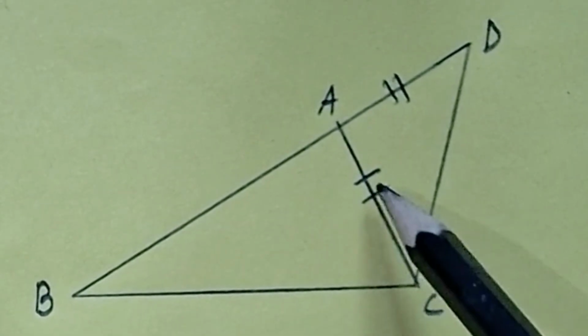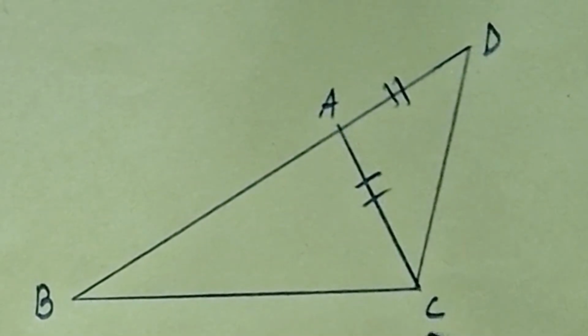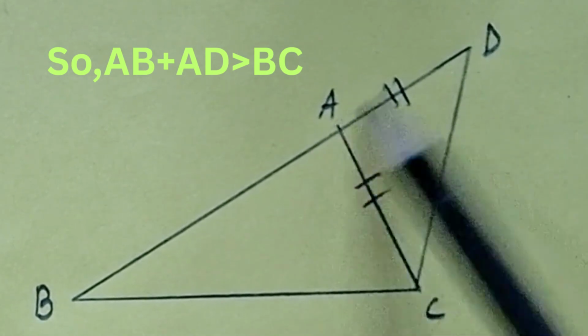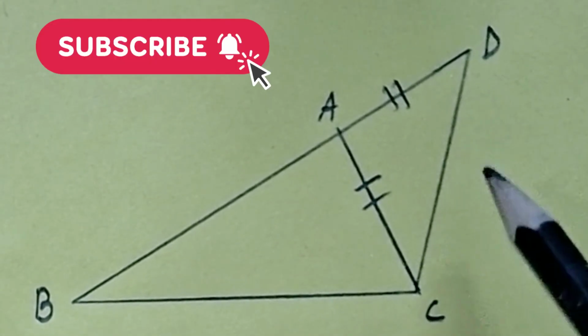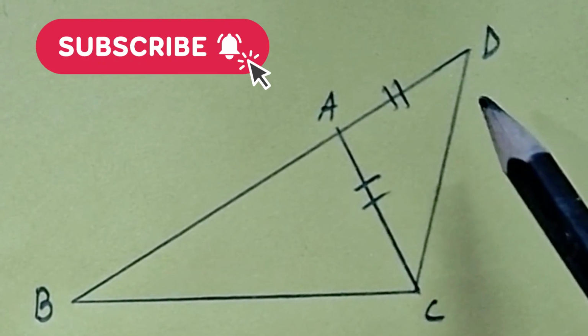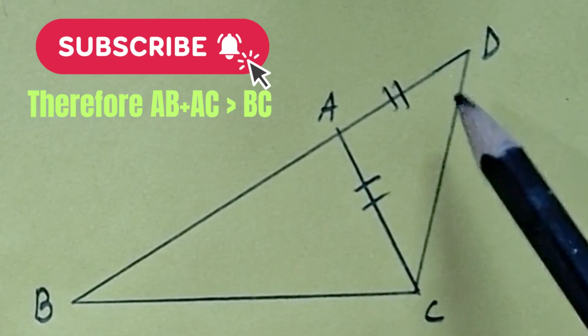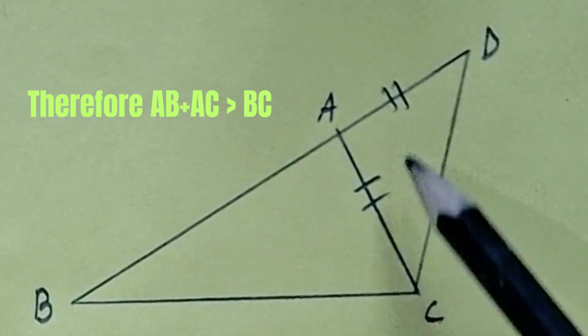So AB plus AD is greater than BC, because BD equals AB plus AD. Therefore, AB plus AC is greater than BC, because AD equals AC.